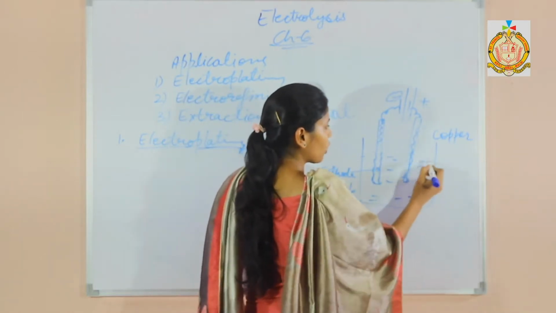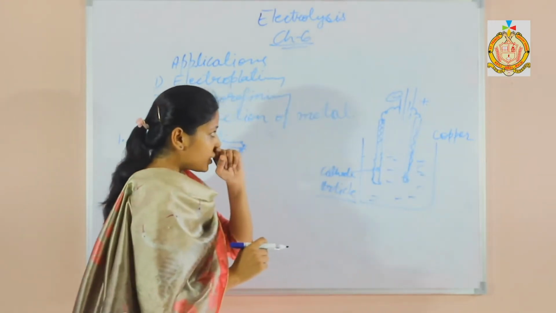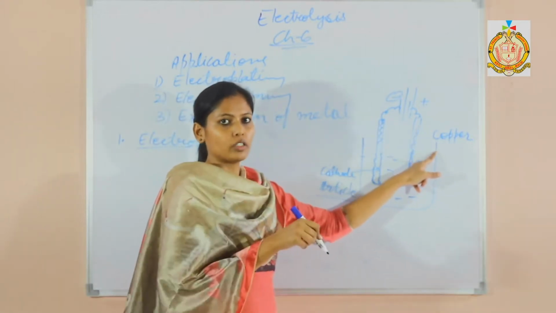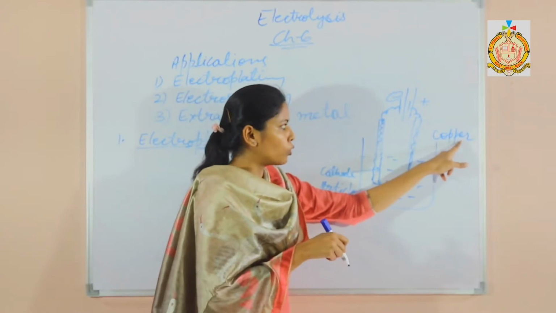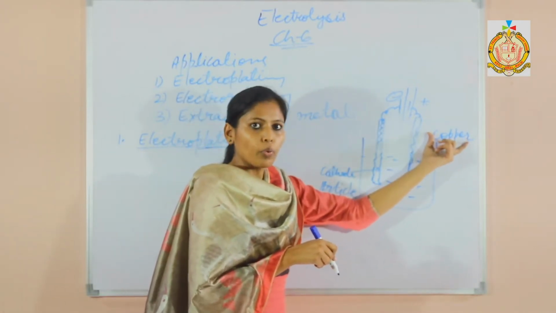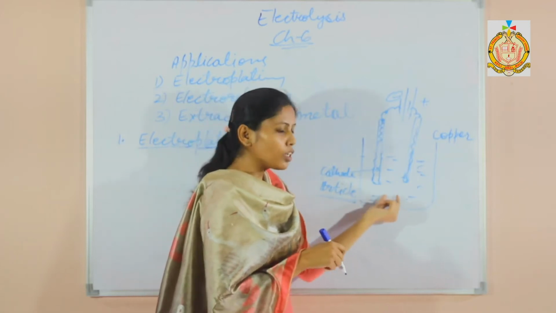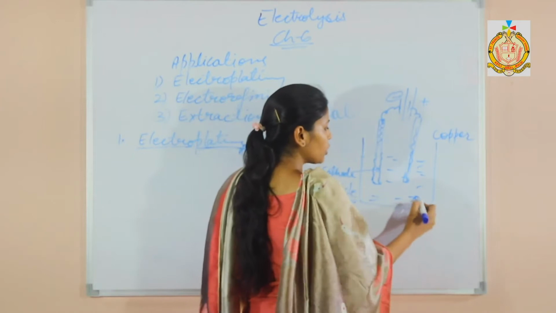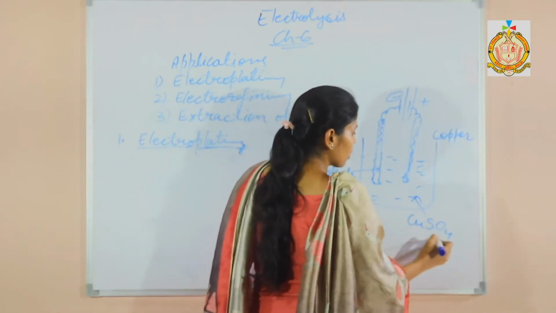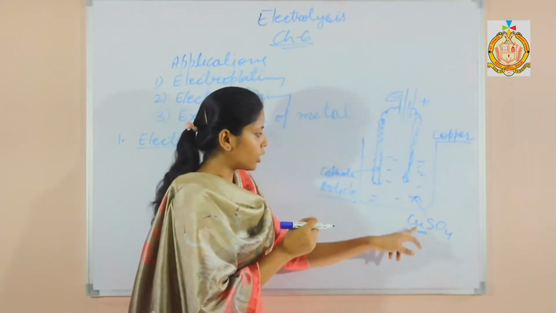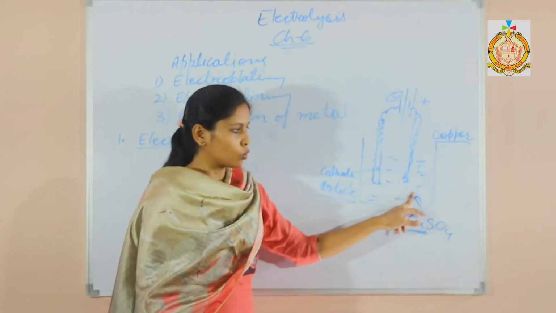And another condition, electrolyte. What kind of electrolyte should be there? Electrolyte should contain the metal which you are going to electroplate on the article. So you are going to electroplate the article with copper. That copper metal ion should be there in the electrolyte. And here, which electrolyte will be there? Copper sulfate. The ion of the anode metal must be in the electrolyte.